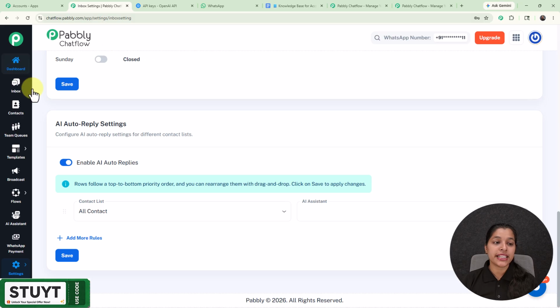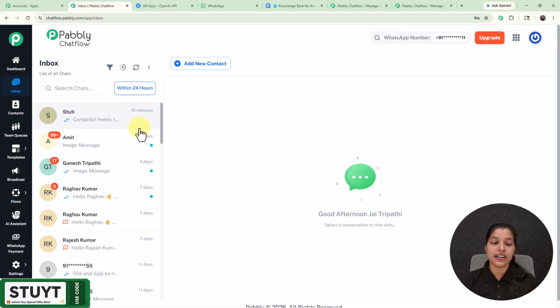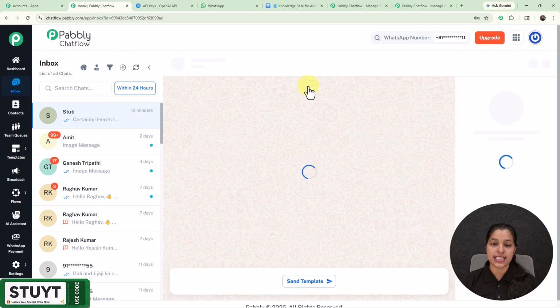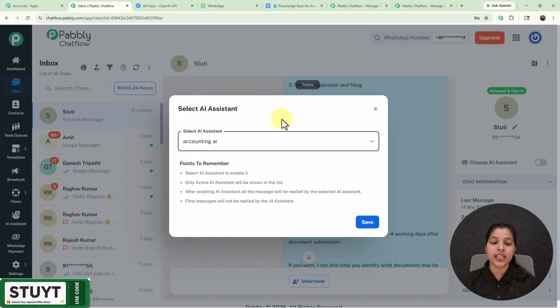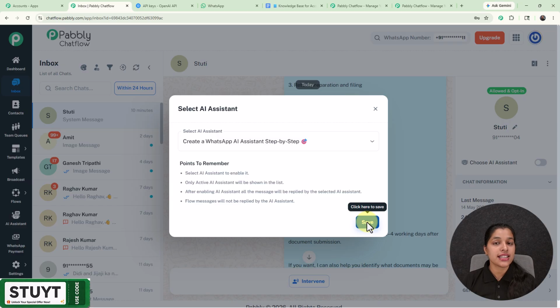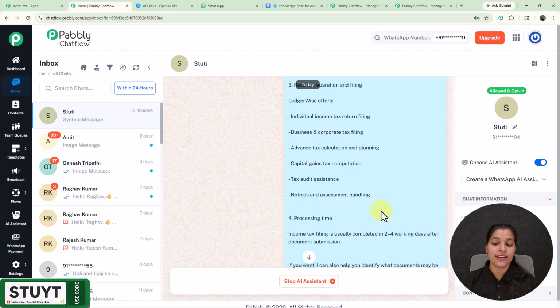And for enabling it for a particular chat, you just have to move towards the inbox, and here I'm going to enable the AI assistant for this particular chat, so I'm going to select it. And here on the right hand side you can see this option of choose AI assistant, which you have to enable, and from here you can select the AI assistant which you want to enable. So here I have selected the AI assistant which I have recently created, and here you can see that as I have clicked over the save button, it is enabled successfully.